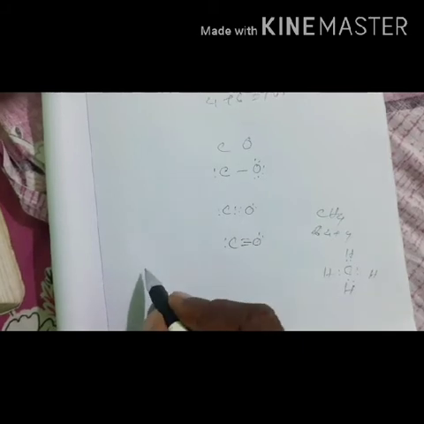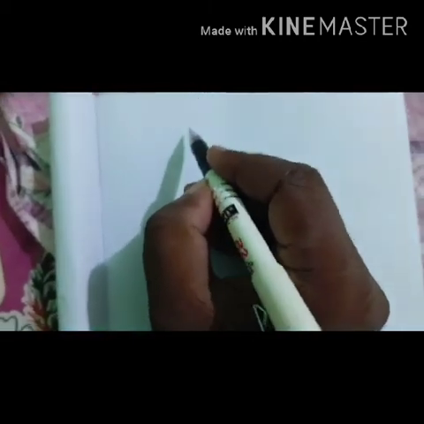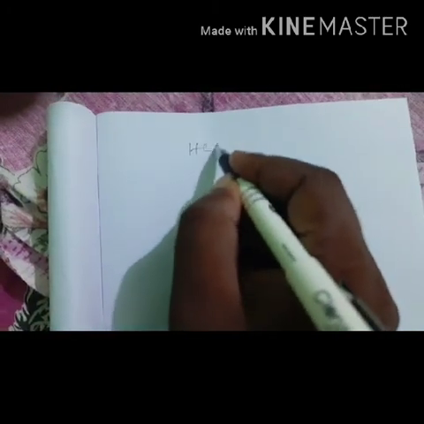Now see the Lewis formula of HCOOH. We'll learn how to write the Lewis dot structure of formic acid, HCOOH. First of all, you have to count the total number of valence electrons.